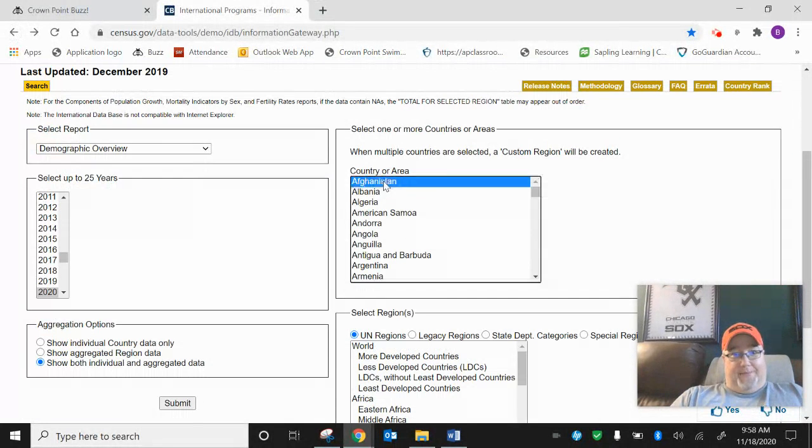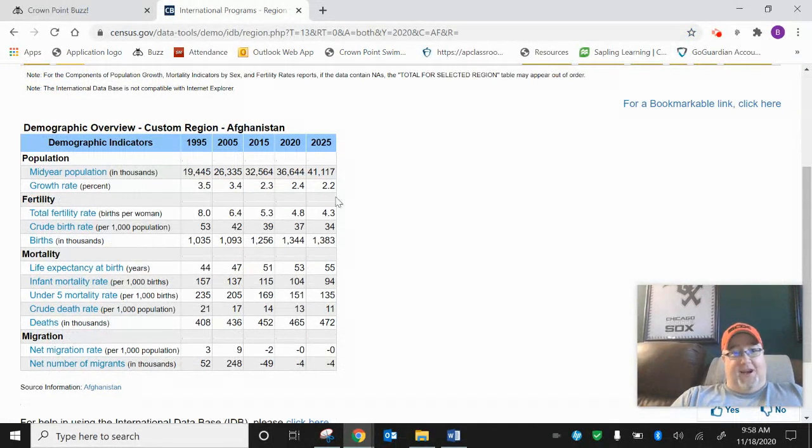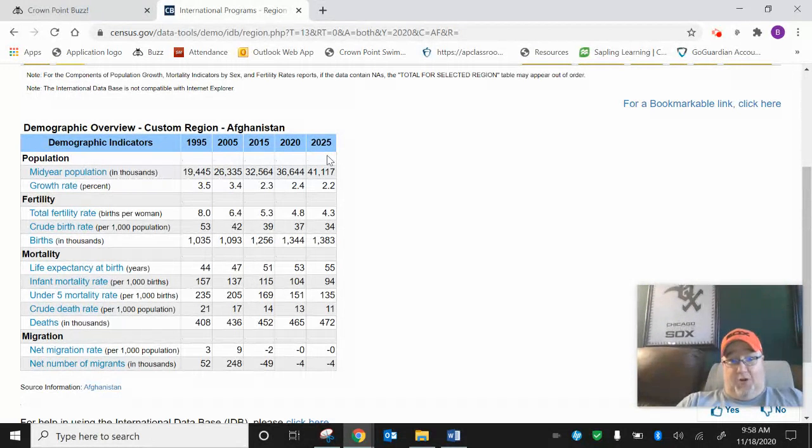So, I'm going to go back. I'm just going to pick Afghanistan here. With Afghanistan, you can see we've got a full table full of data, and it goes in different increments. There's 1995 data, 2005 data, 2015, 2020, 2025, whatever. But as long as the table is filled with numbers, then you're good. Okay, most of the countries should be fine. Feel free to pick a country that's a little bit exotic if you want to. If you want to pick the US, I guess you can do that too.